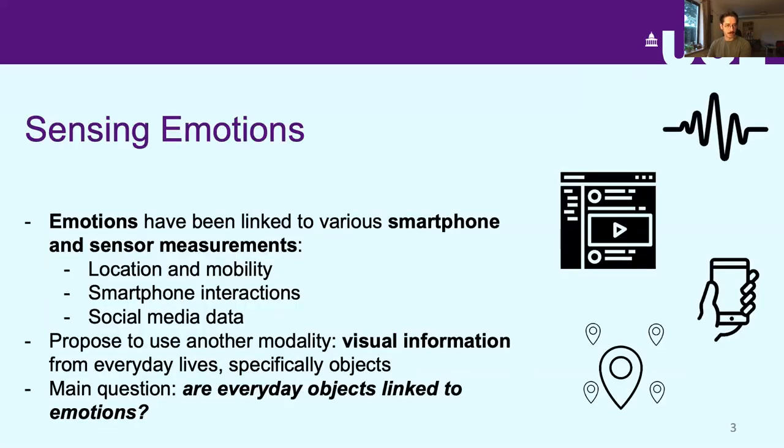So to get started, I'd like to give you a bit of background and then discuss our methodology. Essentially, in the past few years, we've seen quite a few works that link emotions on the one hand and various smartphone and sensor measurements on the other. This has included data such as location and mobility patterns, smartphone interaction data, and social media data. What we do in this work is that we instead propose to use another modality, which is visual information from everyday scenes. And specifically, we looked at the objects that appeared in these scenes. And the main question that we're trying to answer in this work is, are everyday objects linked to emotions?